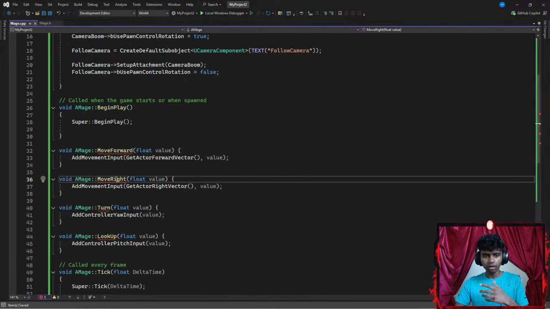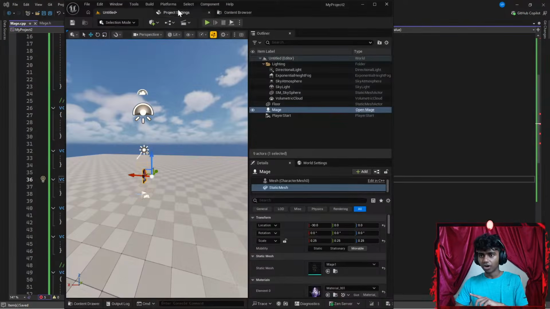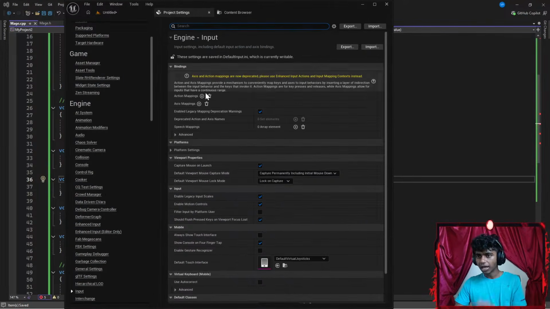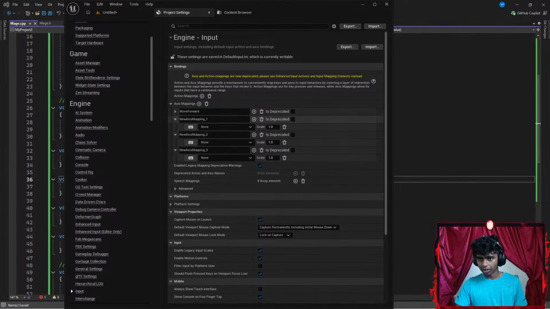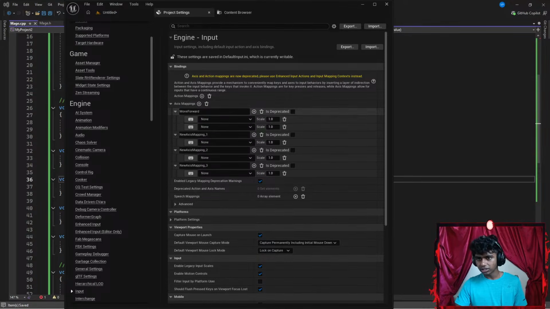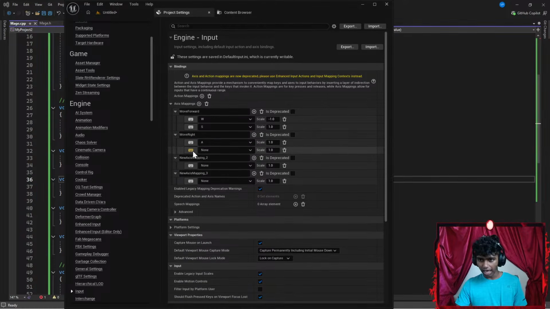Move forward, move right, turn and look up. It is gonna fix all that. If I were to go to my project settings, go to something like input, add a few axis mappings. Let's go with something like 1, 2, 3, and 4. I have 4 here. I'm gonna call this something like move forward. I want to go ahead and call this move right. My move forward can have, let's say, 2. This is going to be W. That's going to be S. W is going to be 1, S is going to be -1. Let's call this something like move right. I'm going to go ahead and add a plus here as well. Let's go ahead and call my move right by A and D, where my A is going to be -1.